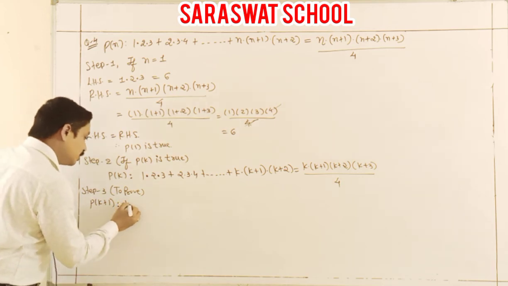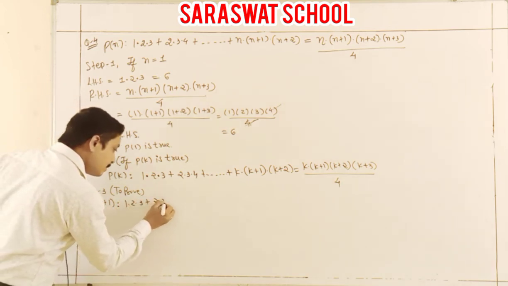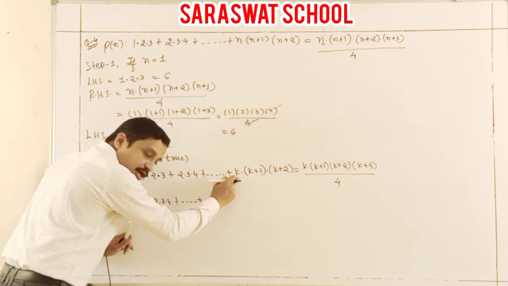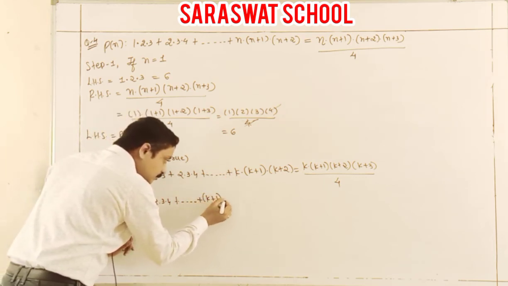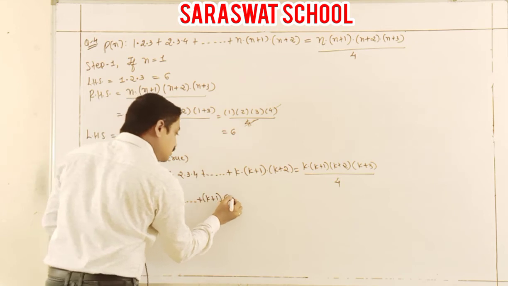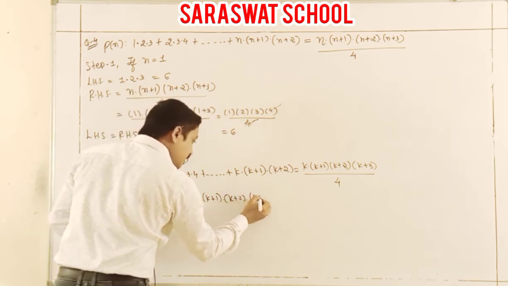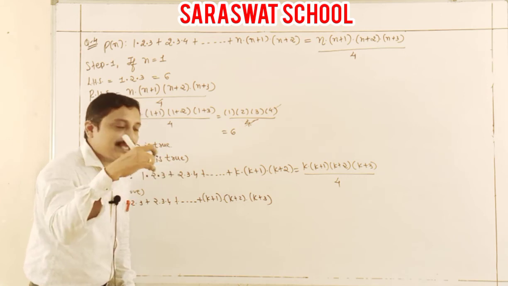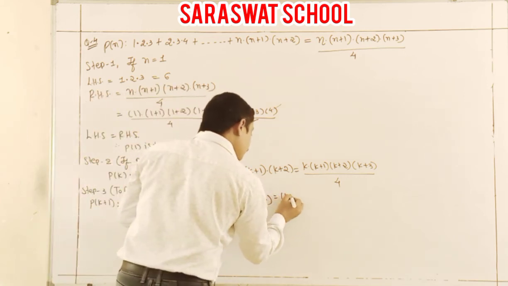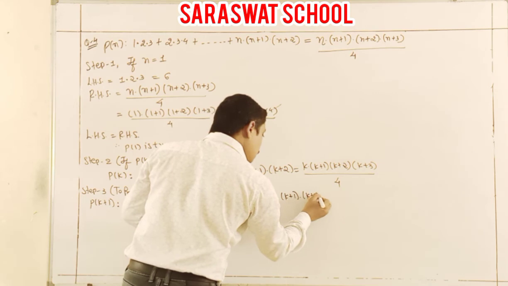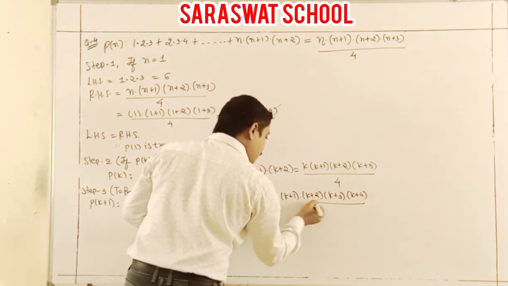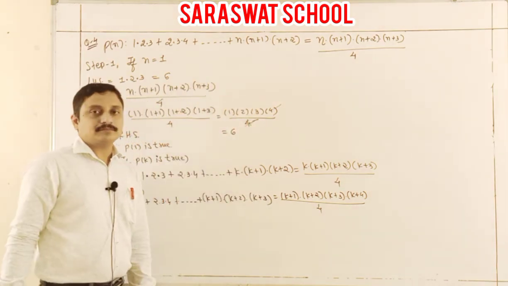So 1 into 2 into 3, 2 into 3 into 4, and this changes now: k plus 1, this changes now, k plus 2, this changes, k plus 3, only the k term is translating to k plus 1. Here also, k plus 1, k plus 2, k plus 3, k plus 4 by 4.